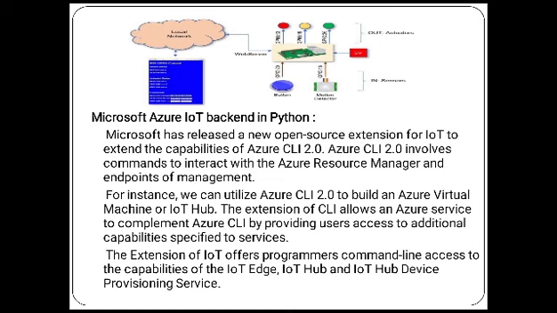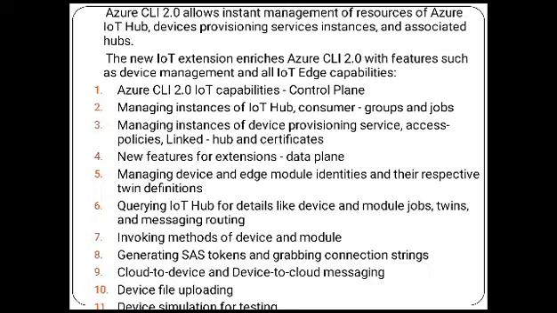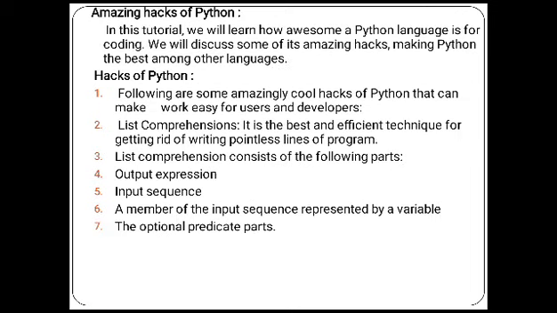Microsoft has released a new extension for IoT to extend the capability of Azure CLI 2.0, involving commands to interact with Azure management. For instance, we can utilize CLI 2.0 to build an Azure Virtual Machine or IoT Hub. The IoT extension offers command line capabilities for IoT Edge, IoT Hub, IoT Hub devices, etc. The new extension features in Azure CLI 2.0: manage IoT Hub, manage device identities and things, managing device and edge modules, query IoT hubs for details, invoking methods on devices, generating a SAS token, cloud to device messaging, device file upload, device simulation and testing.